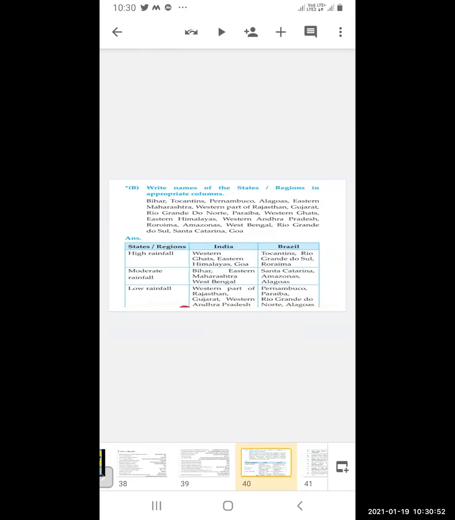Very low rainfall is in the western part of Rajasthan, Gujarat and western Andhra Pradesh. And in Brazil, the places with very low rainfall are Pernambuco, Paraíba, Rio Grande do Norte and Alagoas.